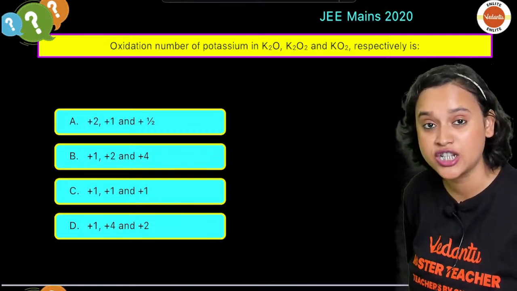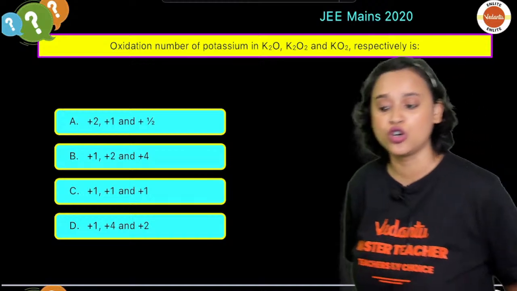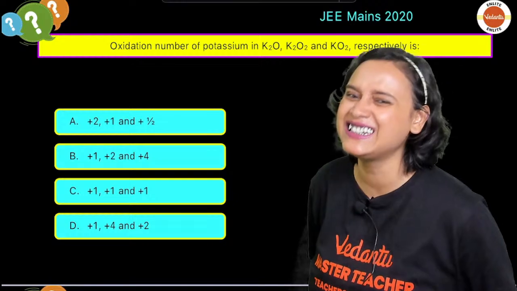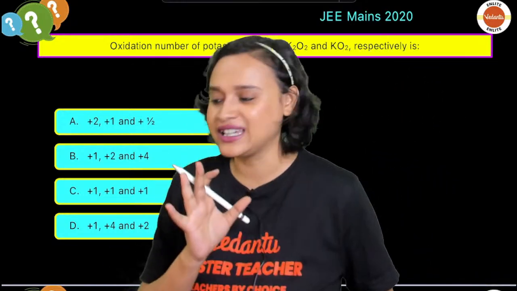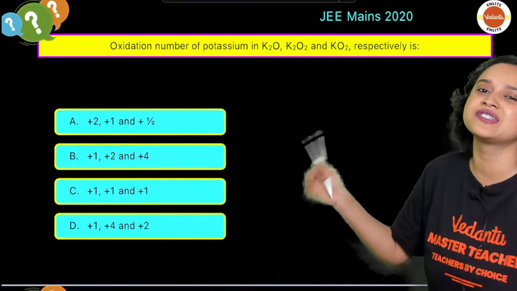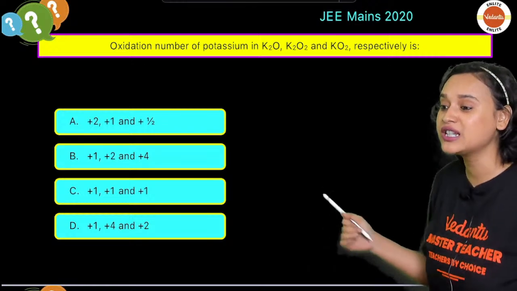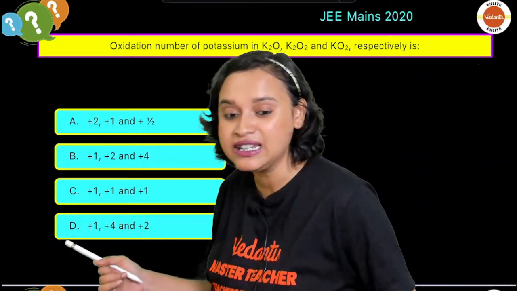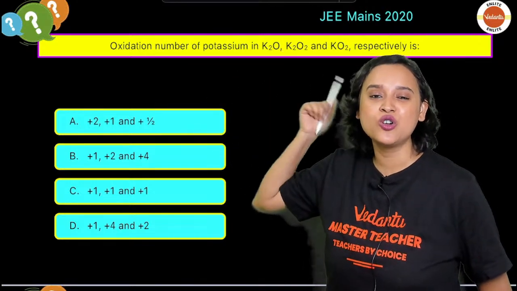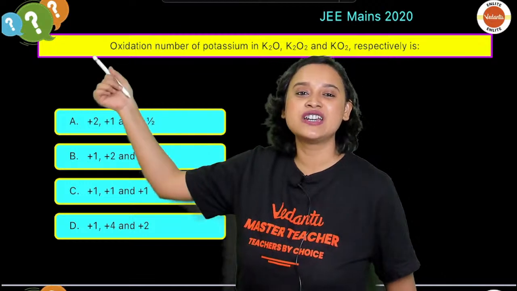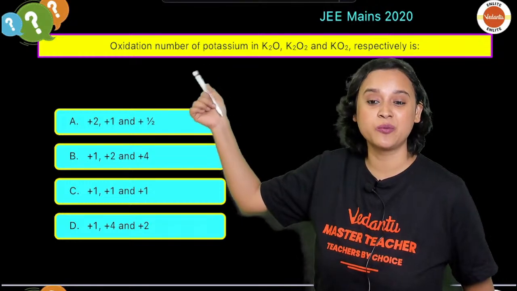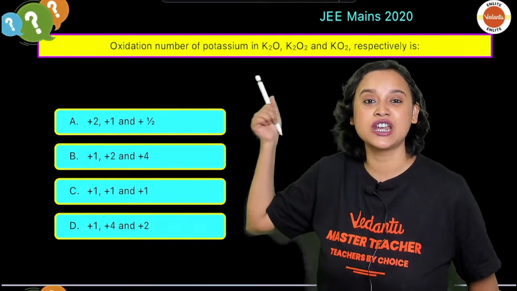Oxidation number of potassium in K2O, K2O2 and KO2. One is oxide, peroxide and superoxide. But this question is slightly tricky. This question was asked by NTA, and many students made a mistake here. They thought that the oxidation number of oxygen is being asked. But did you read the question properly, guys? Oxidation number of potassium is being asked.